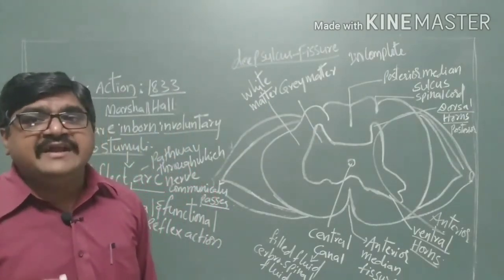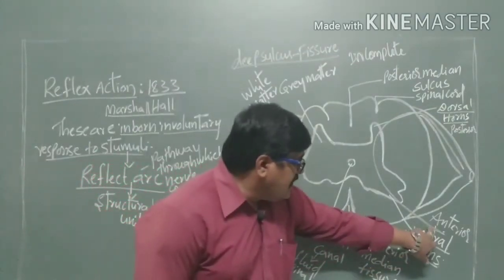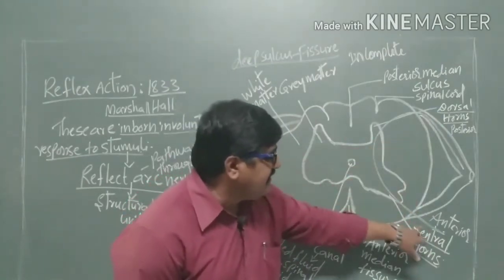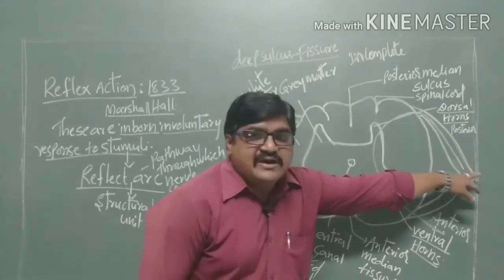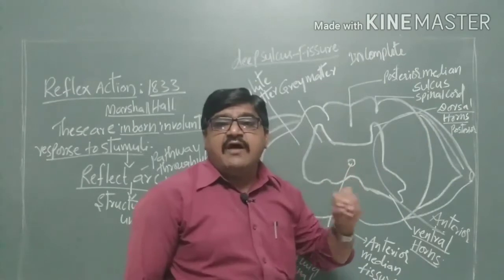That means the information passes from the dorsal horns to the ventral horns, starting from the receptor cells. Here the reflex arc consists of 5 components.